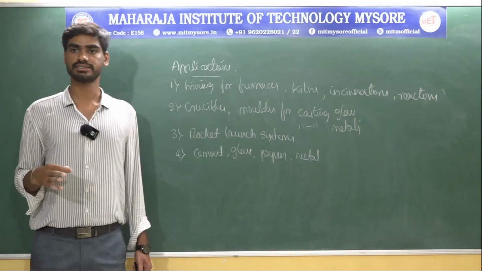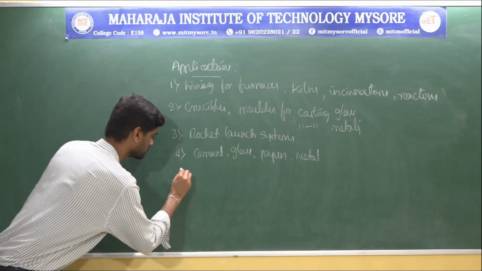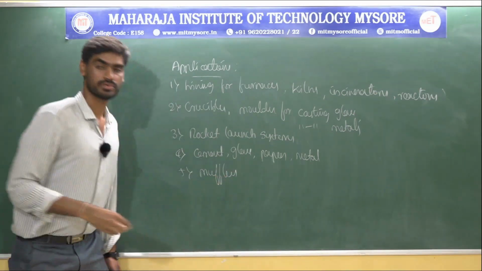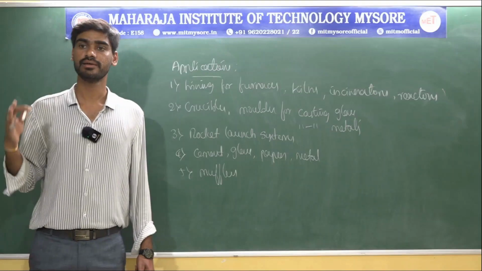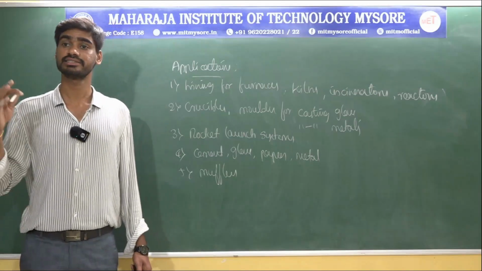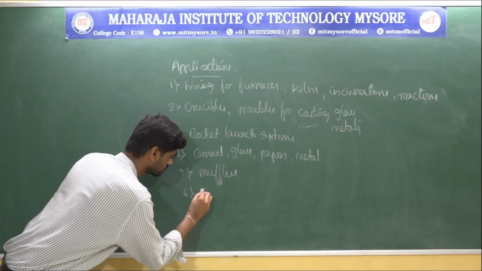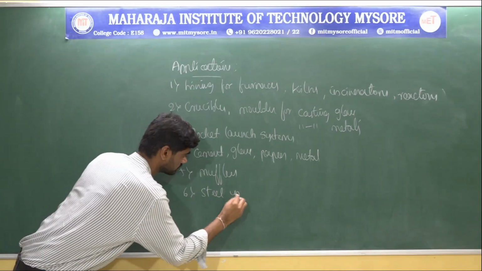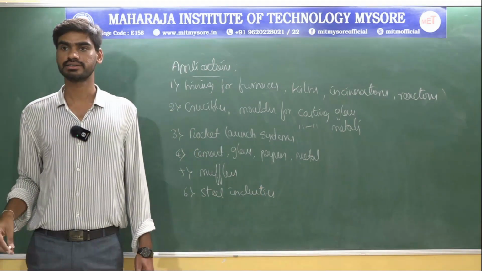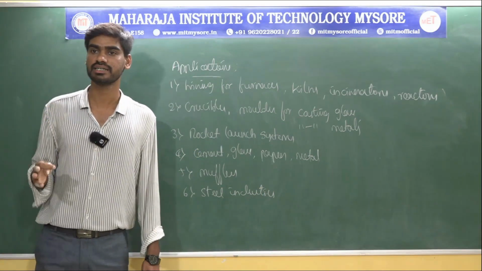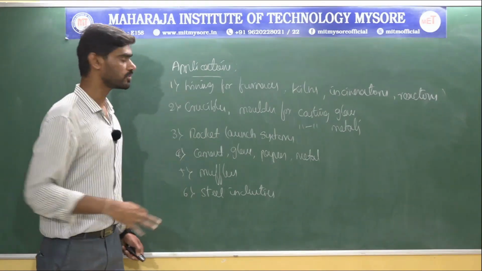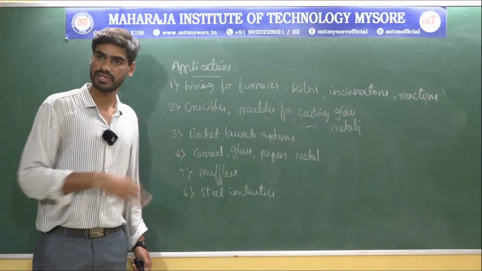And a few refractories are widely used in muffles. Refractory materials are also used in the steel industry, for the lining of basic converters and open hearth furnaces. So these are some important applications of refractory materials.